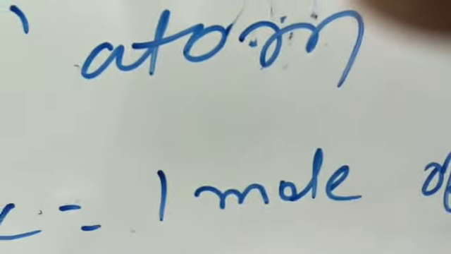And when this number is multiplied by 6.022 into 10 to the power 23, we find the mass of 6.022 into 10 to the power 23 atoms of carbon. Mathematically, the value of 1.6 into 10 to the power minus 24 gram, when multiplied by 6.022 into 10 to the power 23, will come to 1. Its value is 1. So when 12 is multiplied by 1, it is equal to 12 gram.